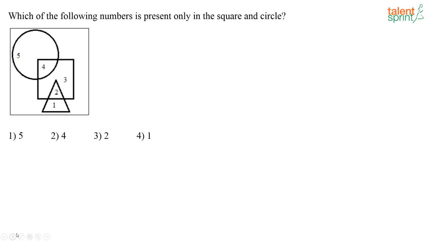Next. All these are very easy questions. In less than 5 seconds or 3 seconds you can get the answer. Which of the following numbers is present only in the square and the circle? So which number is present only in the square and circle? This number, no? Only in square and circle means this one. 4.